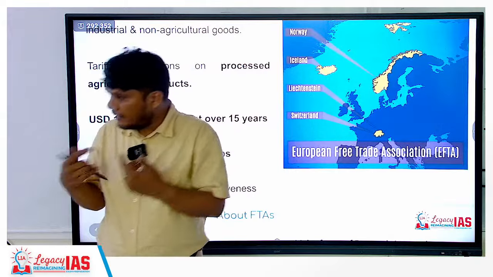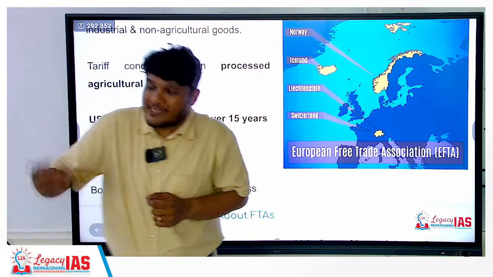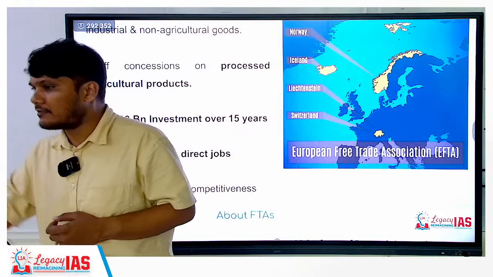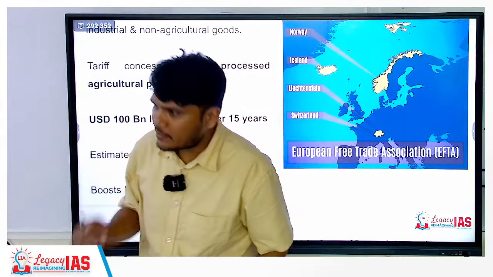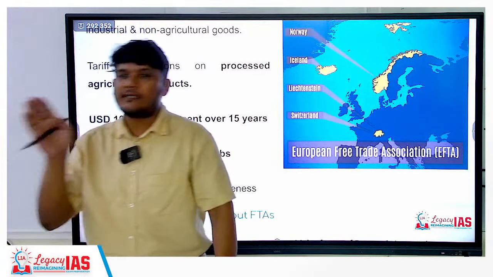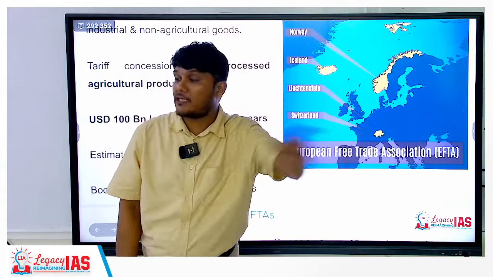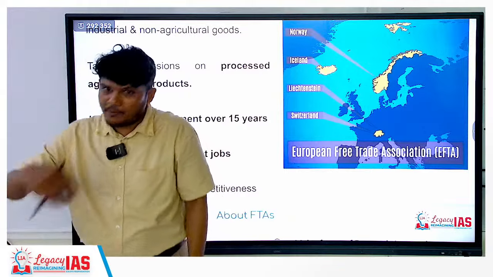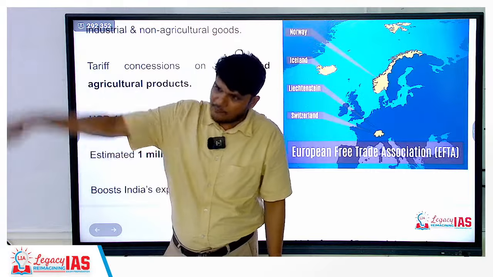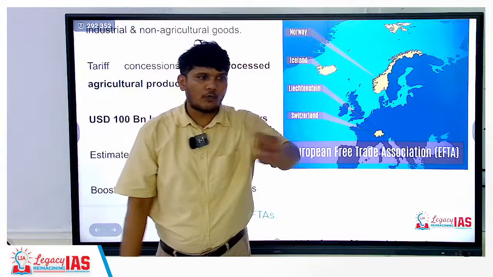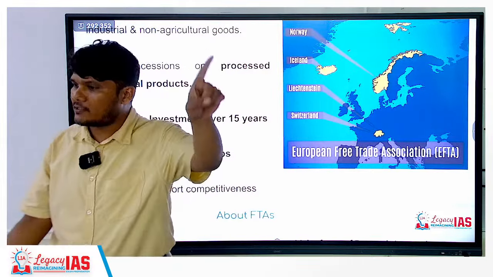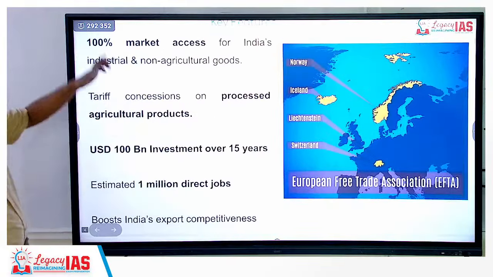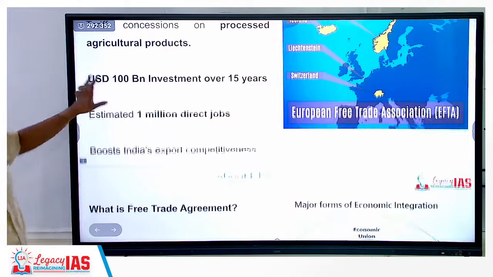As far as our agricultural products are concerned, the processed agricultural products from India are going to get concessional tariff by these countries. Concessional means they will lower the tariffs for India as compared to the tariffs that they charge other countries with whom they do not have a bilateral trade agreement. That means they can have a bilateral trade agreement with some other countries giving them even lower prices, but the countries with whom they do not have any trade agreement, they will be charging them more and they will be charging India less.